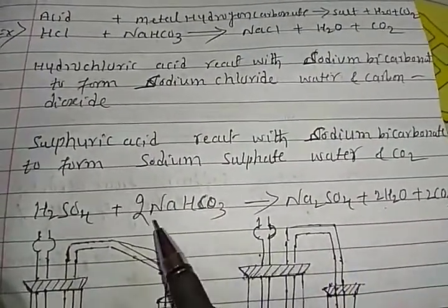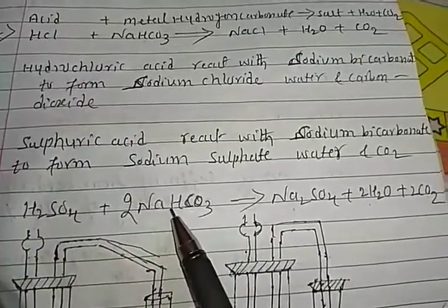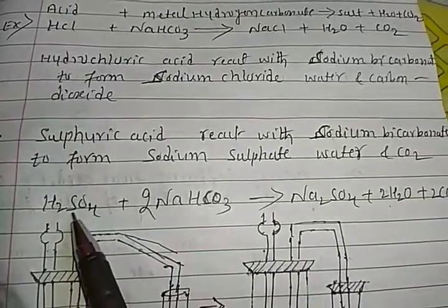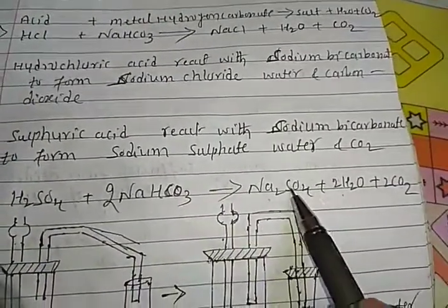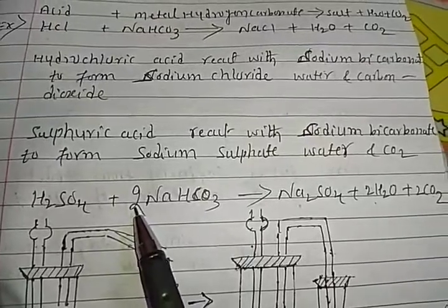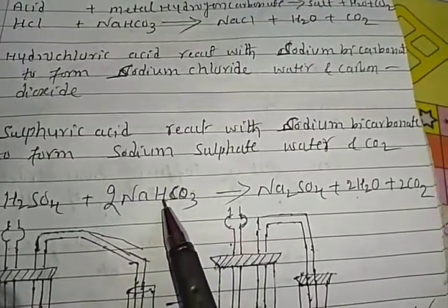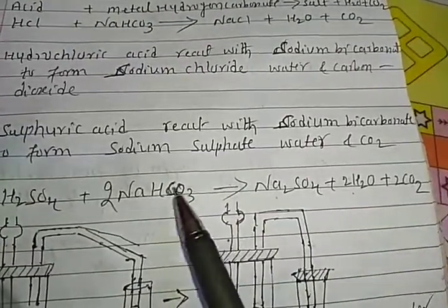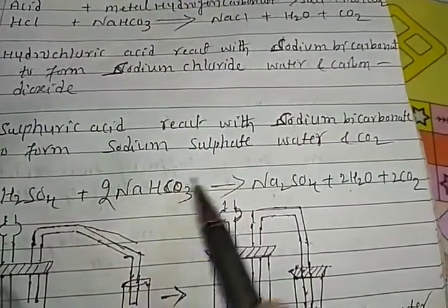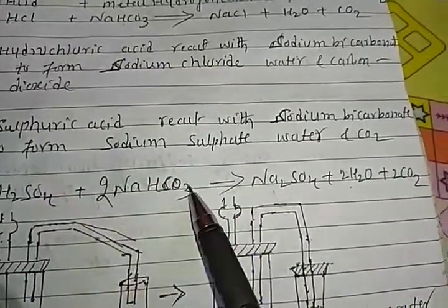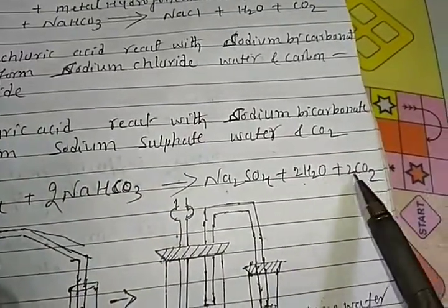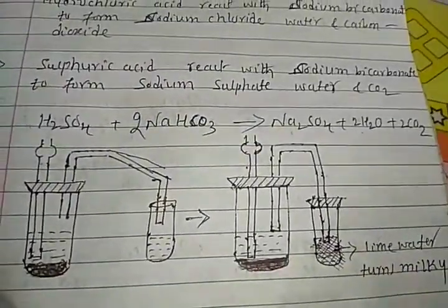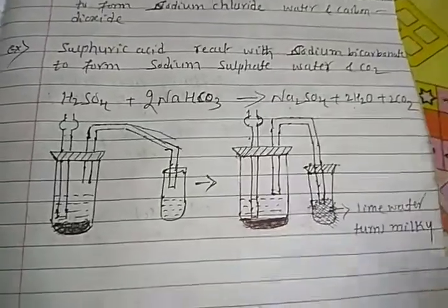Students, so here 2 plus 2, 4 hydrogen atoms. So 2 twos are 4 hydrogen atoms. Sulfate SO4. Sodium 2, hydrogen we already balanced here. Carbon 2, because of the 2 here. Oxygen: 2 times 3 is 6, and here 2 and 2 to the 4, making 6. Okay, balanced. So it means carbon dioxide is also formed here. So this reaction is like yesterday's reaction.